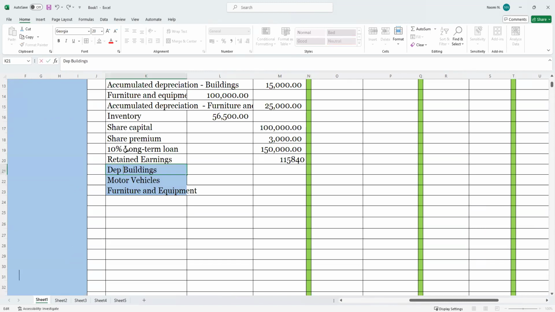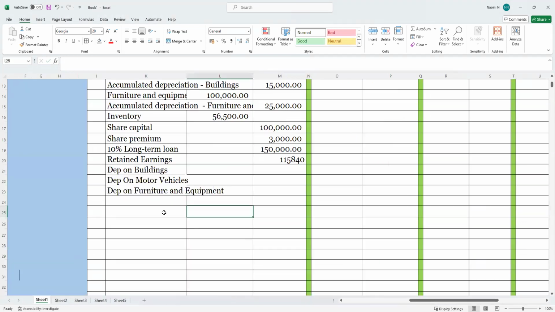So we'll just add here depreciation on building, depreciation on motor vehicle. We have depreciation on, okay. Maybe we will just come here and say no fill.